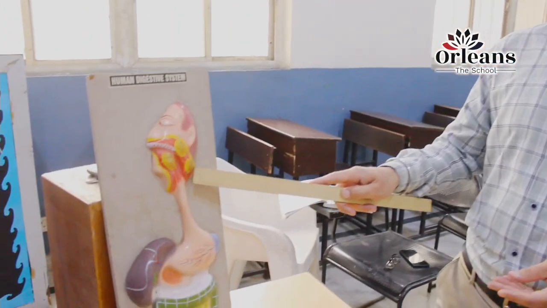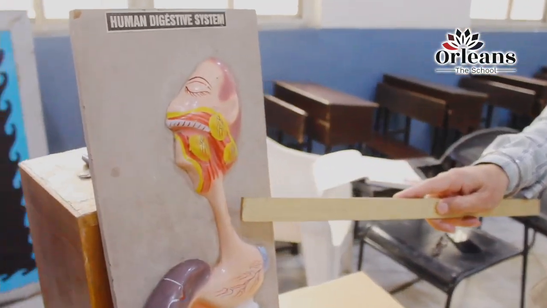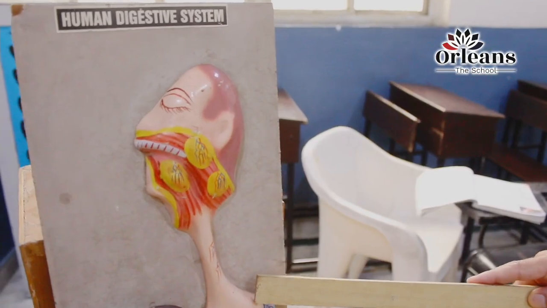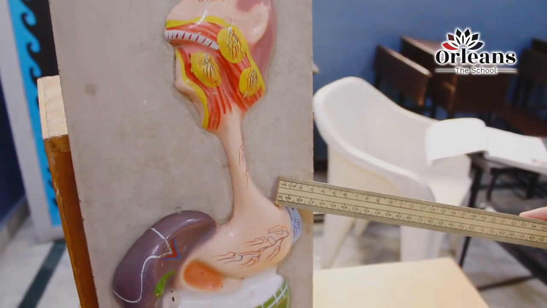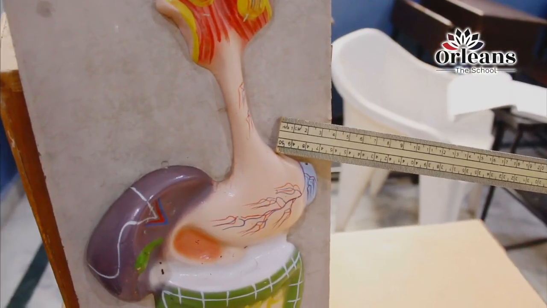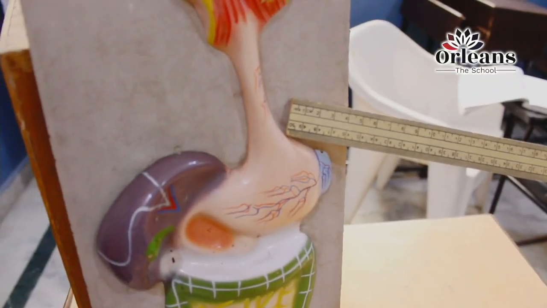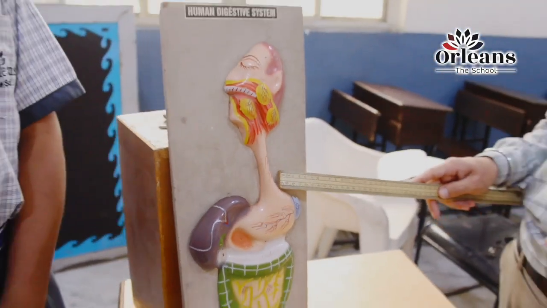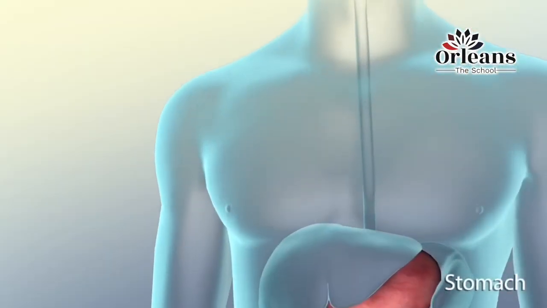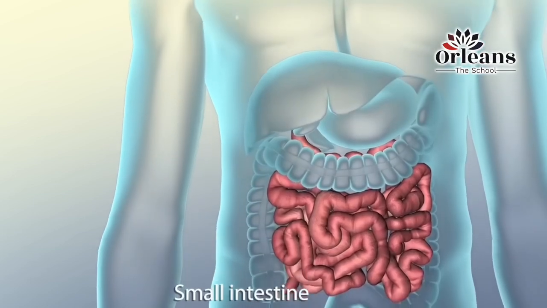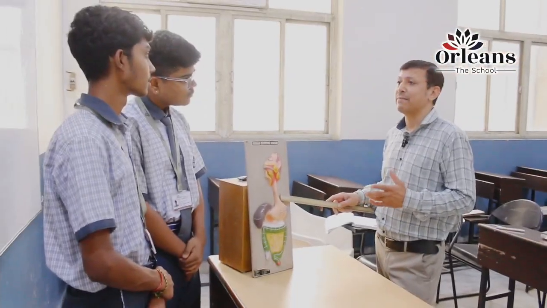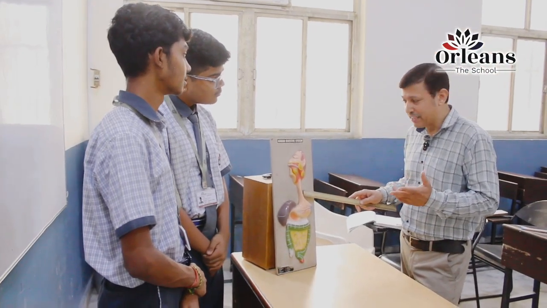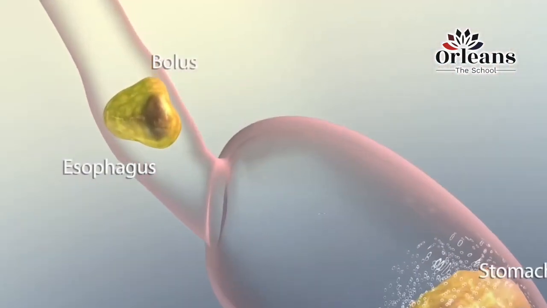So the food passes from the buccal cavity to the food pipe or the esophagus, and then the food reaches the stomach, right? So in the stomach, what is the medium? Is it acidic, basic, or neutral? Acidic medium. Yes, in the stomach HCl is secreted by the gastric glands, and mucus is secreted. And what is the enzyme which digests the proteins, which is secreted in the stomach itself? That is pepsin, right? So pepsin is responsible for the digestion of protein.